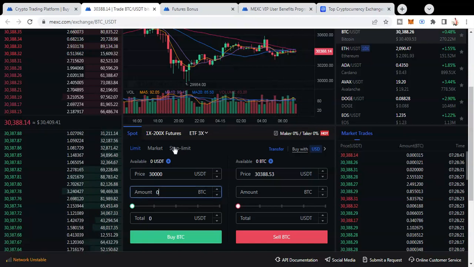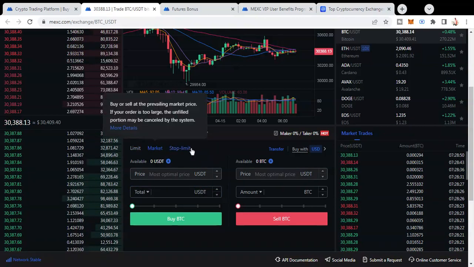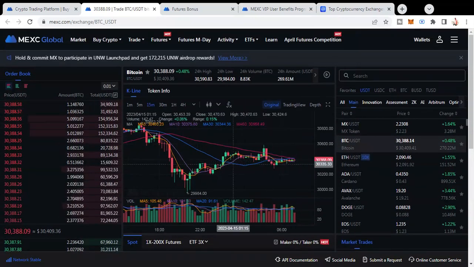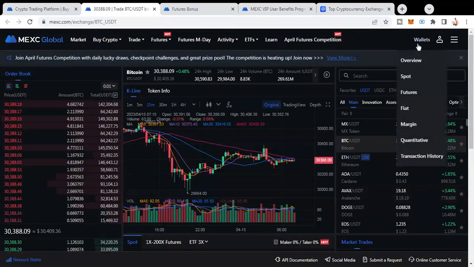I will simply put one here, since there is no available USDT, that's why it's not showing the BTC balance. If we go to the market, it will straight away buy at the price currently in the market for Bitcoin, and the BTC balance will immediately reflect in your wallet, which is over here.